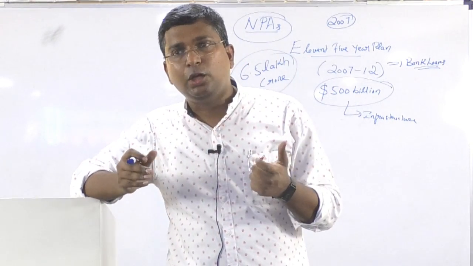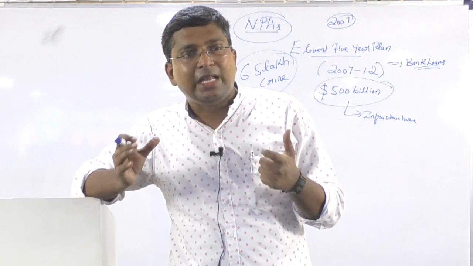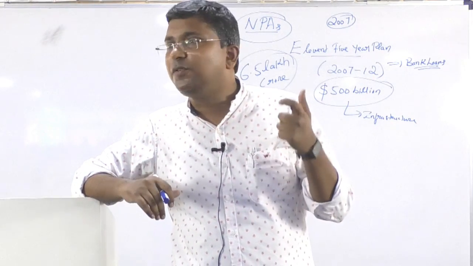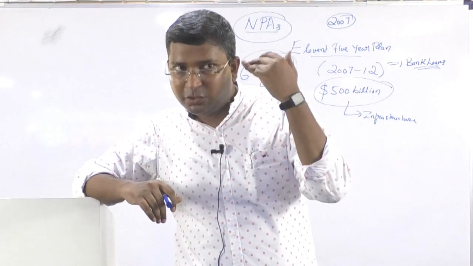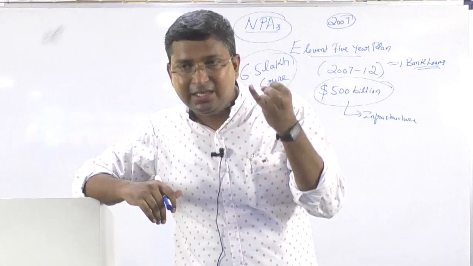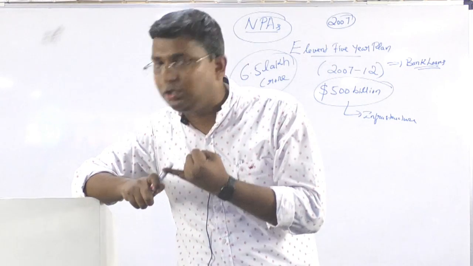So the bank will not have sufficient capital to lend.